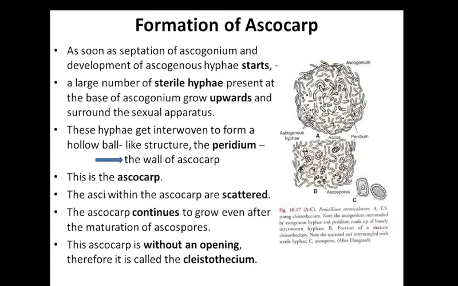The asci are present within the ascocarp, and they are always scattered. The ascocarp continues to grow even after the maturation of ascospores. In case of Penicillium, this ascocarp does not have any opening. So this type of ascocarp is known as a cleistothecium.